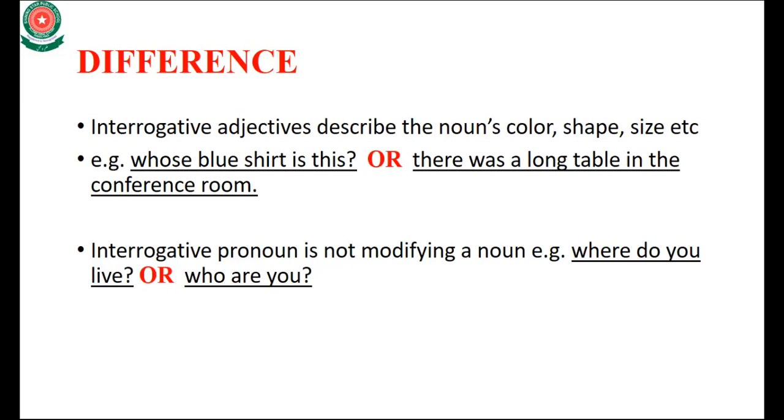So I hope that you will understand the whole lecture. Today the lecture is very easy, about the adjective and its kinds. If you have any query, if you have any problem regarding this lecture, you can ask a question.